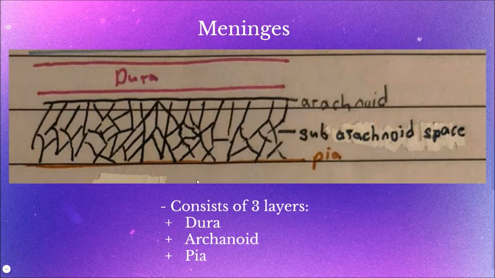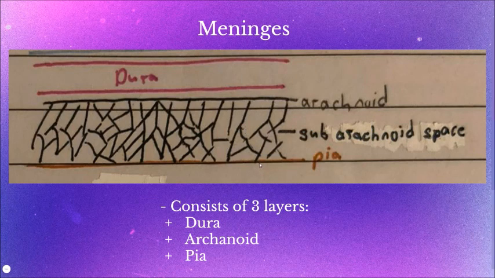There are 3 layers in the meninges. First, the outermost layer, which is the furthest away from the central nervous system, dura. Next, arachnoid, which is a spidery layer in the middle of the dura and the pia. The arachnoid is connected to the pia mater through tiny fibrous extensions that span the subarachnoid space between the 2 layers. The subarachnoid space provides a route for the passage of blood vessels and nerves through the brain.